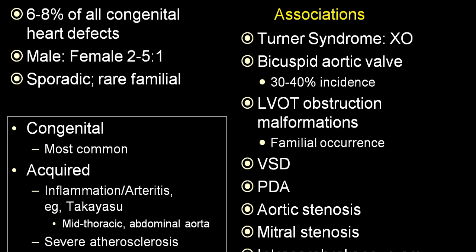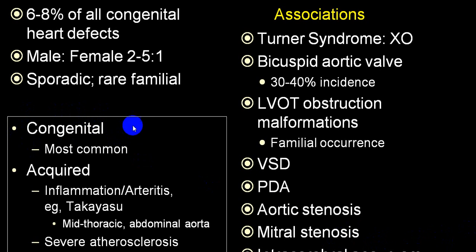It is very commonly seen in Turner syndrome, which can be sporadic or familial. Left ventricular outlet obstruction can be another abnormality which can be seen along with coarctation of aorta. We have already mentioned VSD, ASD, bicuspid aortic stenosis. Rarely you can come across mitral stenosis, and you can come across what we call Berry aneurysms.